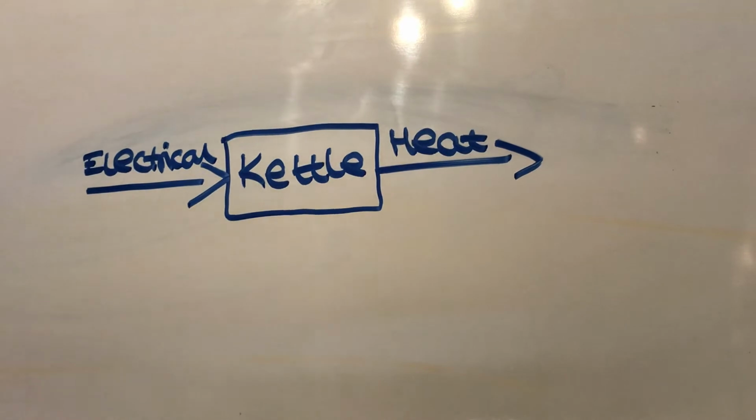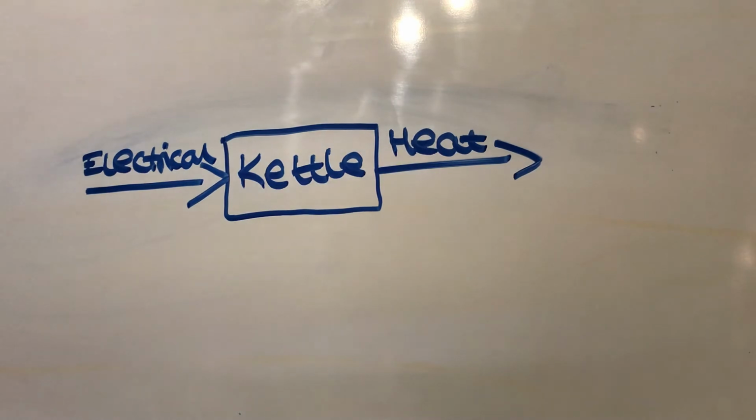So why do we know it's heat that comes out of the kettle? Because often you put cold water from the tap into the kettle and then boil it to get rid of any harmful bacteria as well as to heat it up. So that means that water is being heated up, so heat energy must be coming out of the kettle. More often than not, a kettle will have steam coming out of it. That is all heat. So that is why the heat energy comes out, because the water that you put in the kettle becomes hot at the end, so it has to heat up in order to make that water hot.